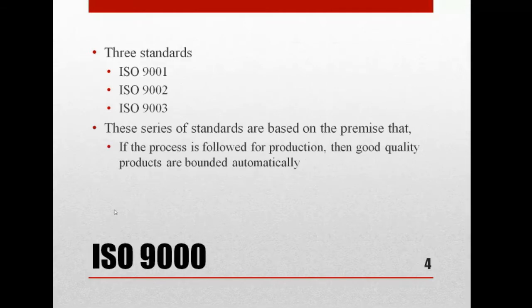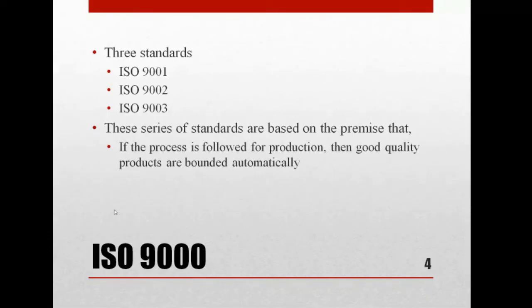Let me discuss in detail. If the process is followed for production, what process? They have some set of standards. If they are following any of those standards, then they will be able to develop a good quality product. I mean, if they follow the standards of ISO, automatically they will be able to get a good quality product. That is what they are trying to say.